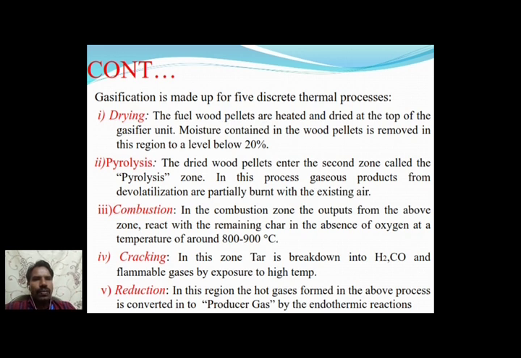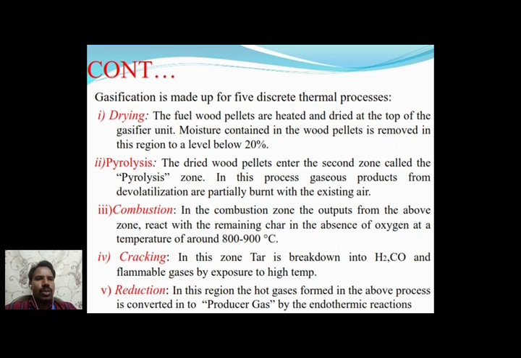Drying: the fuel wood pellets are heated and dried at the top of the gasifier unit. It simply removes 20% of the moisture content. Pyrolysis is the cracking process. It is the second zone. Combustion is the third zone. In the combustion zone, the output from the pyrolysis zone reacts with the remaining char in the absence of oxygen at a temperature of 800 to 900 degrees Celsius. That's why it emits the gases.